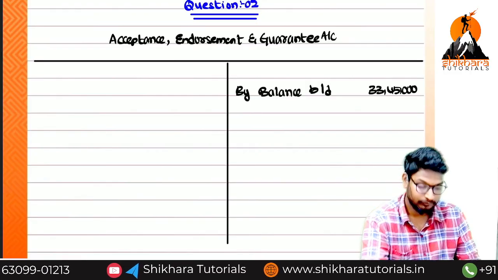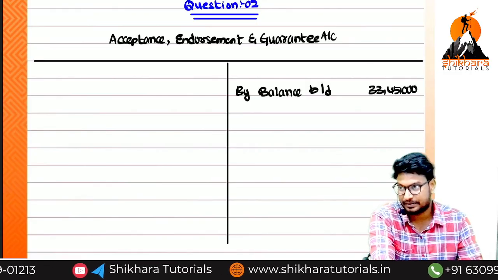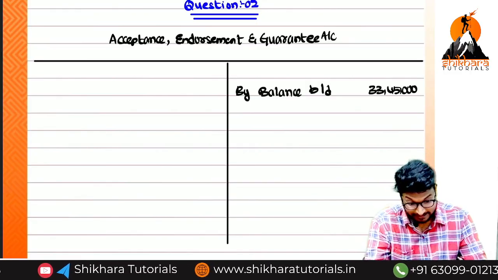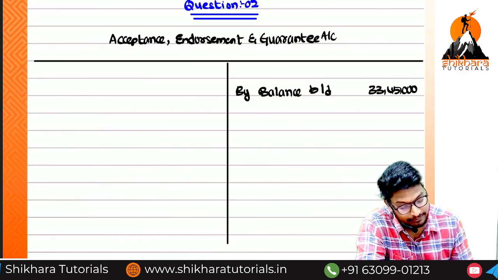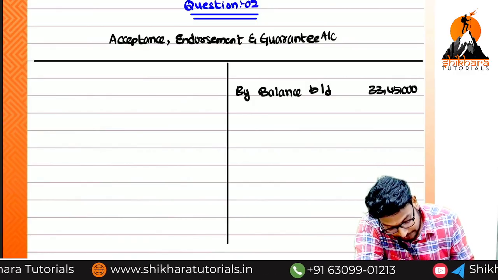Out of this balance, who has paid? Client paid 30 lakhs and bank paid the remaining 3 lakh 45,000. So what do we need to write?